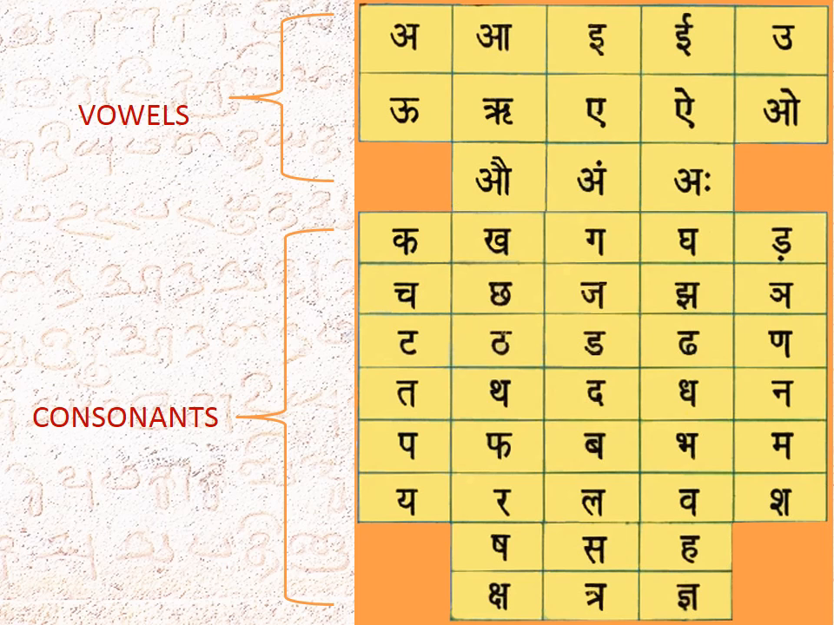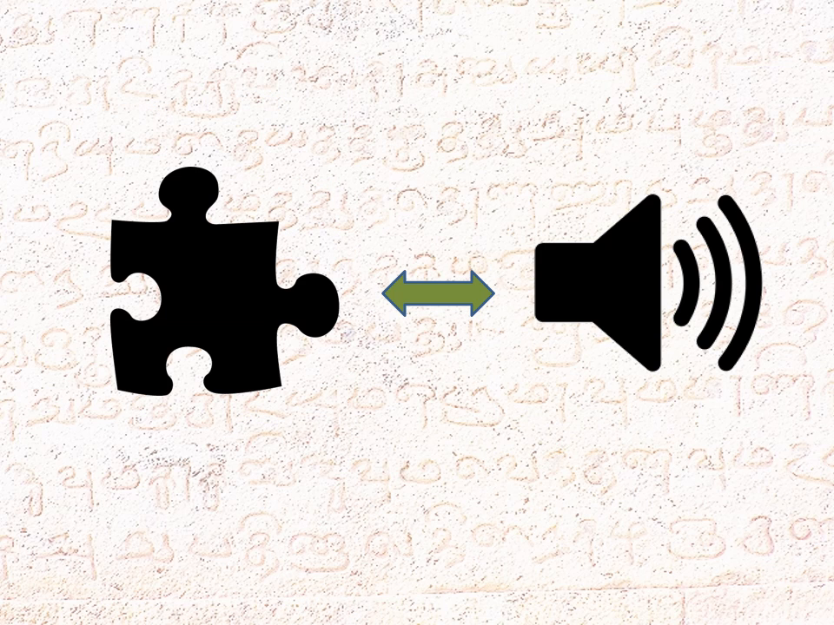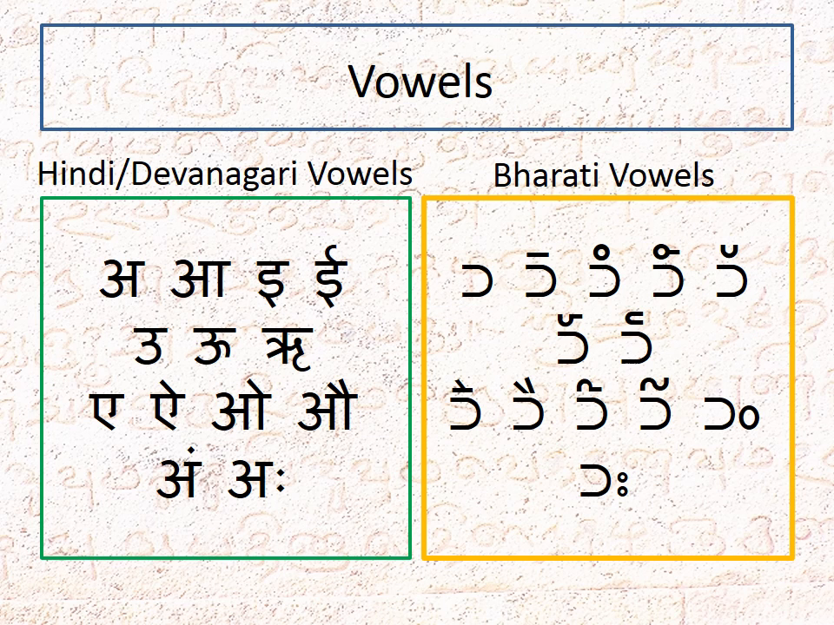Like most other Indian writing systems, Bharati characters are grouped into vowels, consonants, consonant-vowel combinations, and many more. But Bharati characters are special. They are designed such that the shape and the sound of the letters have a strong connection. They follow a few simple rules and are therefore very easy to remember. So let's begin with the vowels.